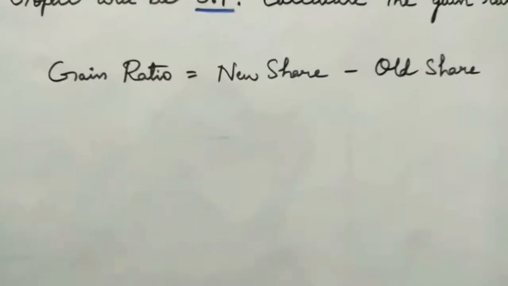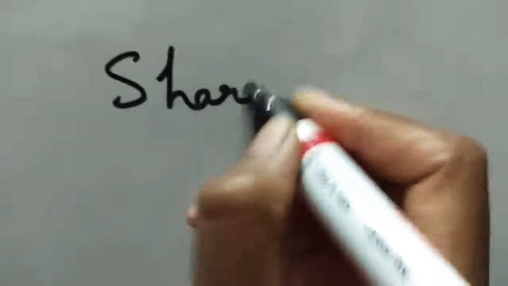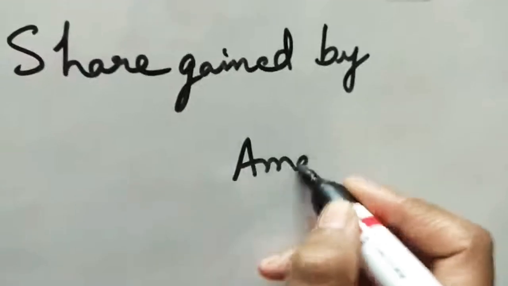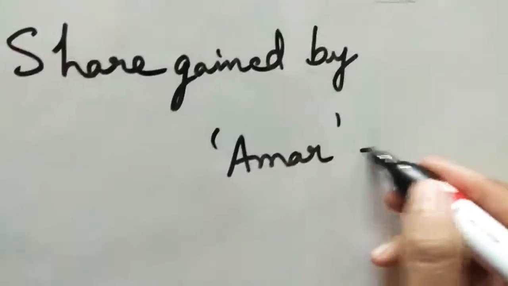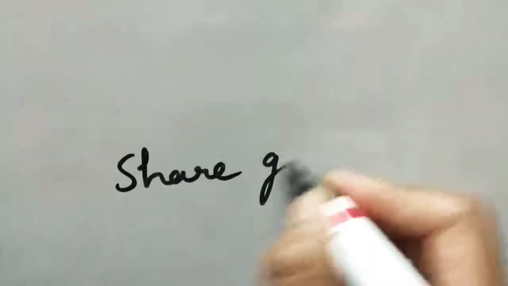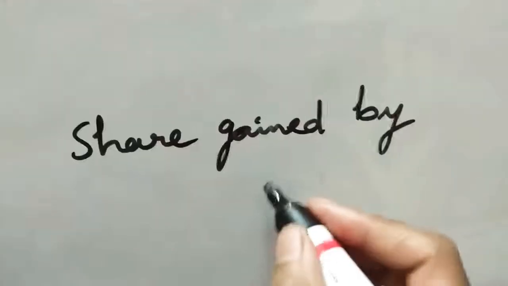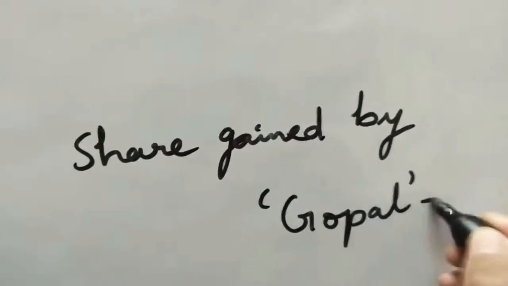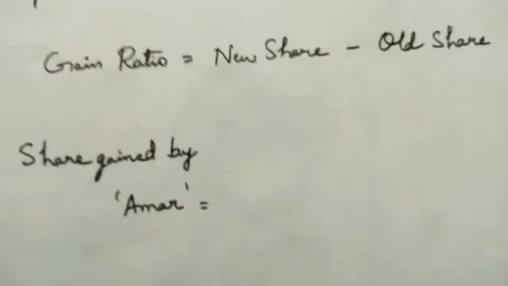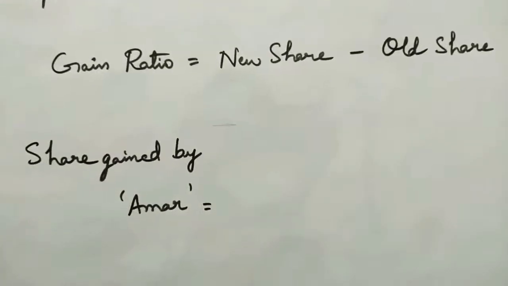So we are going to find out the share gained by the first partner, Amar, and the share gained by the other partner, Gopal. Now observe, the formula is new share minus old share.